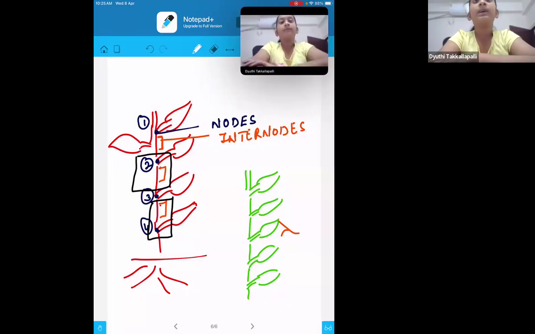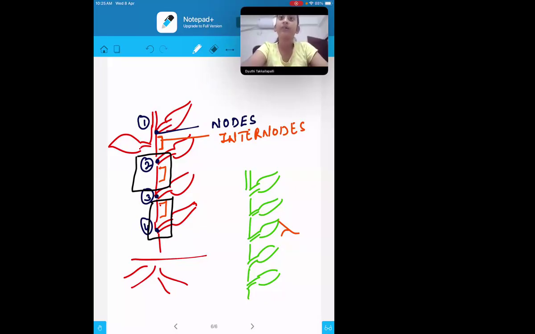Ma'am, but what if the stem only has one leaf on one side? There will be no internodes then. No, chances are very, very less. Every time there will be many, many branches coming out. So only such plants will have the stem cutting process, if they have a very less number of leaves. For example, bryophyllum. In them, the stem cutting does not work. So every plant will not do the stem cutting. There are only few plants which will be doing the stem cutting process.